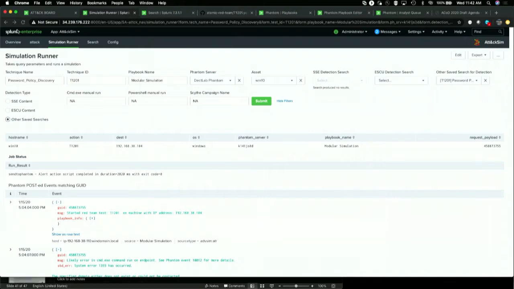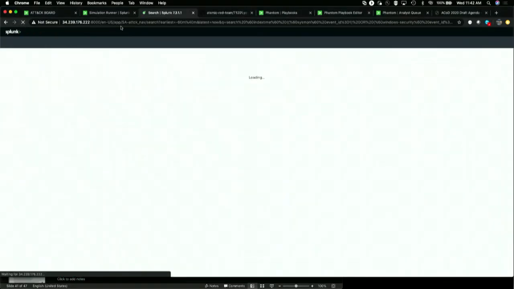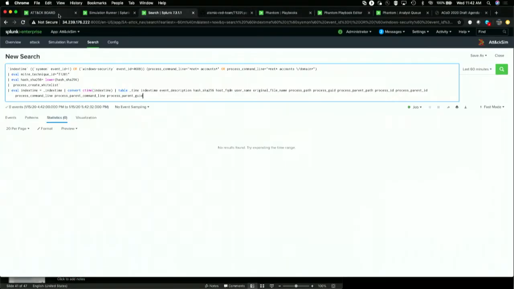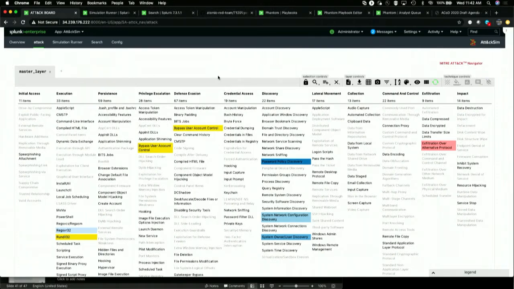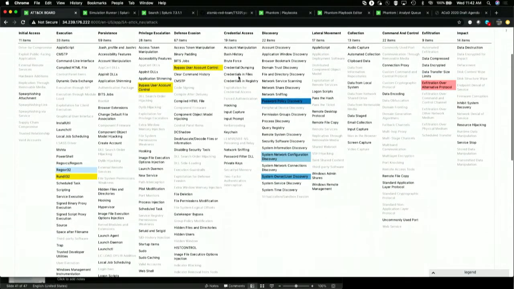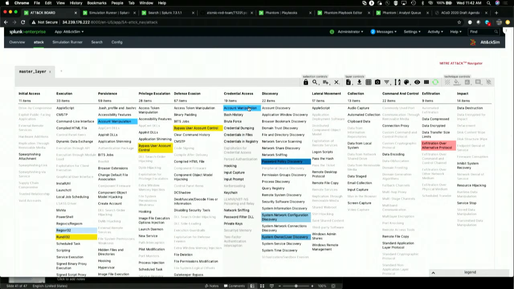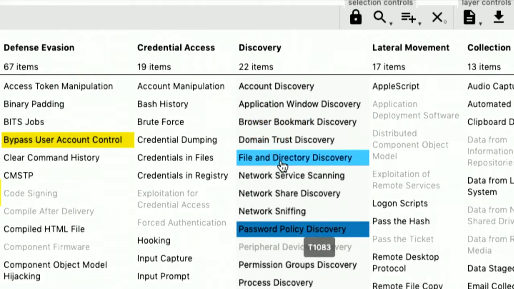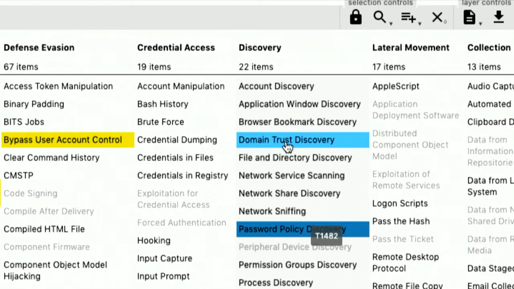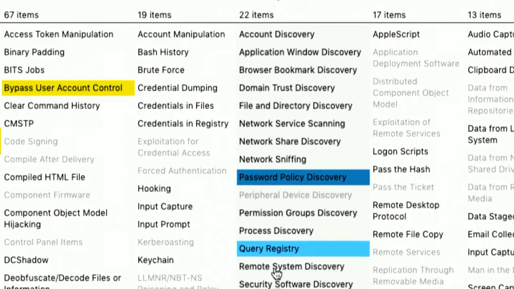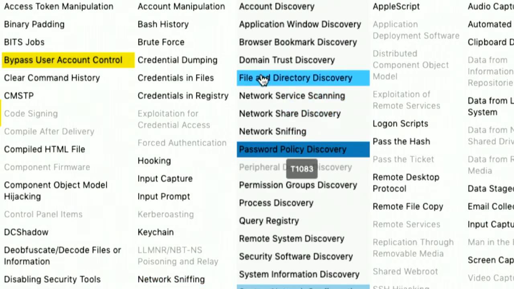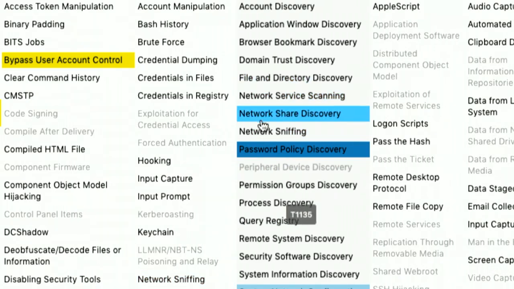All right, so first I have to make sure that I'm connected to my Splunk instance, which I am. I'm running Wi-Fi off my phone, so I apologize if it's slow. But you see here in the Splunk interface, which I'm going to zoom in a couple places, we have the full-blown ATT&CK Navigator, right? Which you may or may not have seen before, but we have all our different techniques. And when I hover over it, I get metadata, just like you would expect.